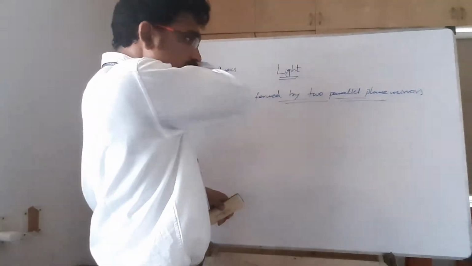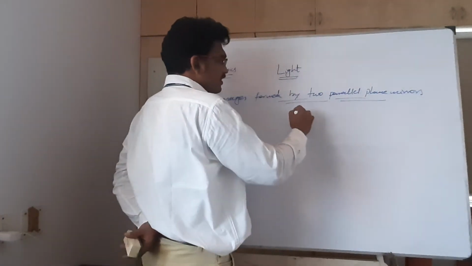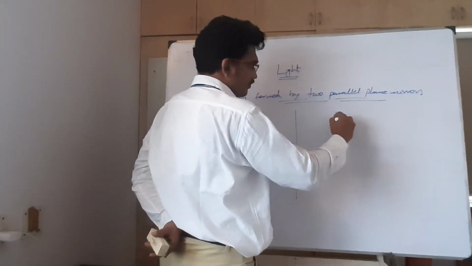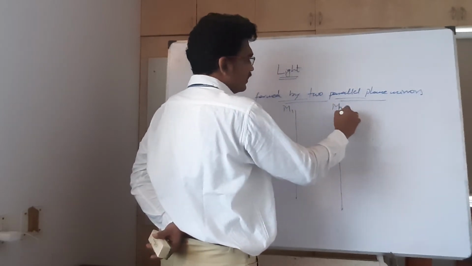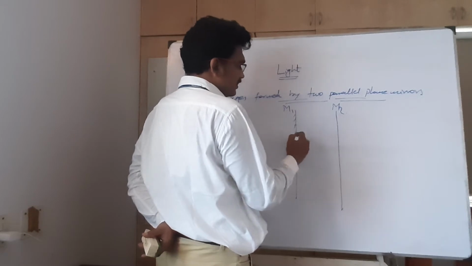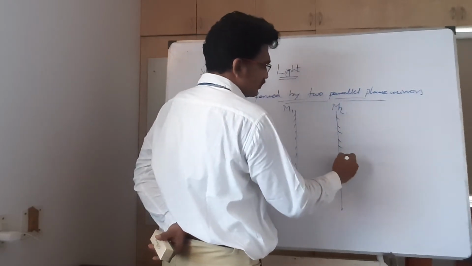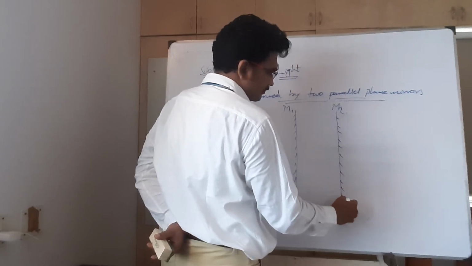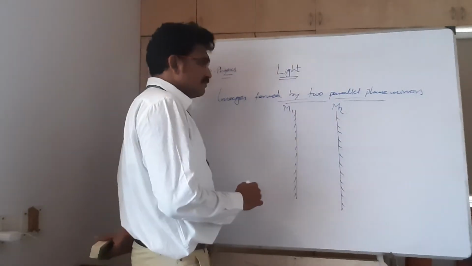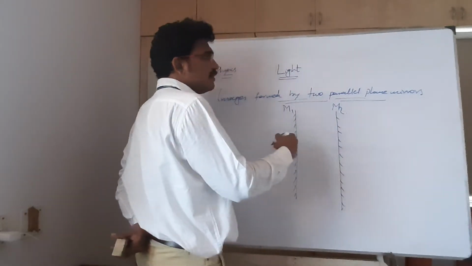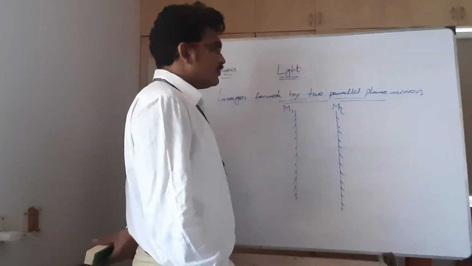This is one more thing we want to discuss here. Here I have two mirrors, M1 and M2. This is M1 and this is M2. These two mirrors are parallel to each other.